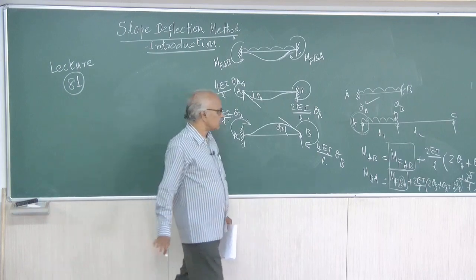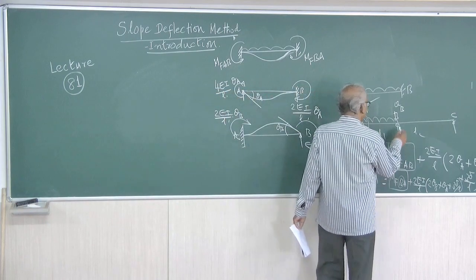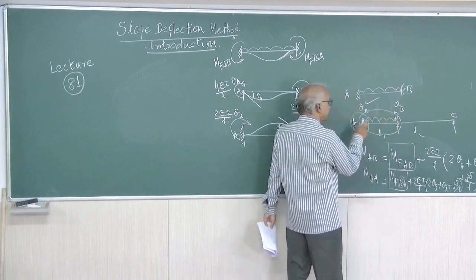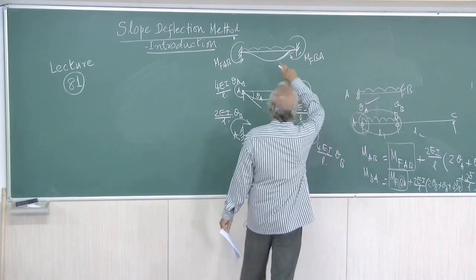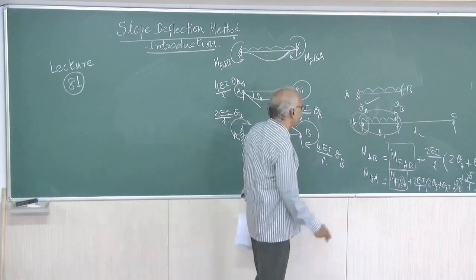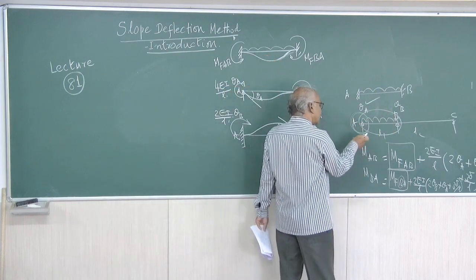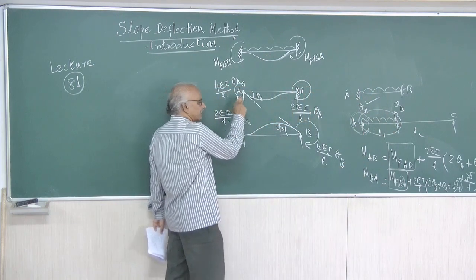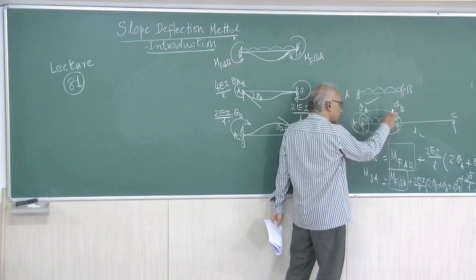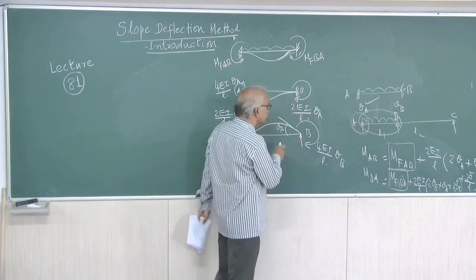Right. So initially, this is the beam. We have arrested A and B. We have got the fixed end moments. Then theta A is possible. We have allowed theta A only and got the moments. Then theta B is possible. You allowed theta B and you have got these moments.